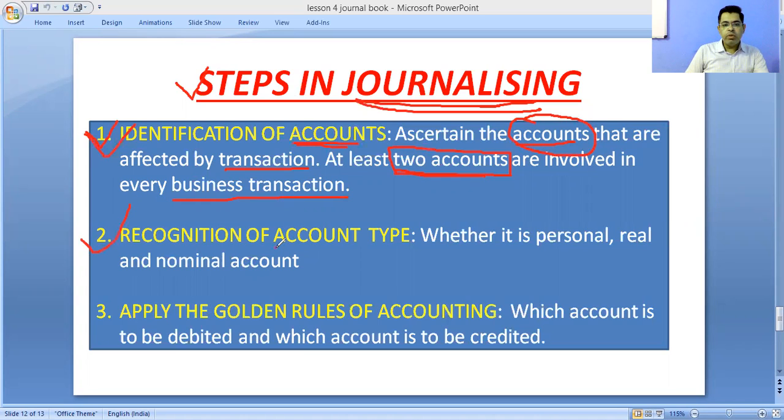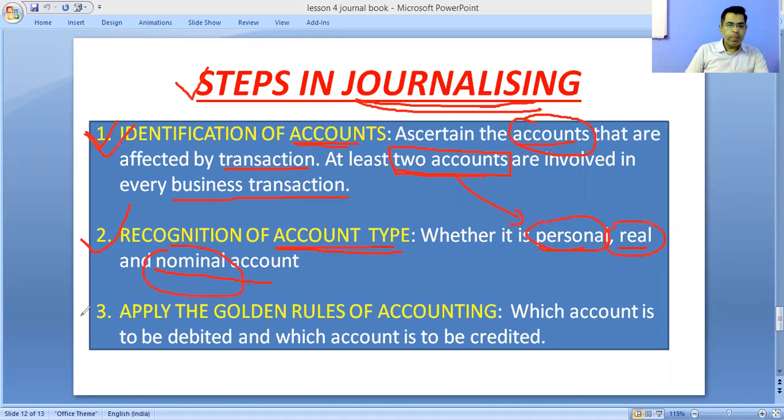Second thing, you have to check its account type, meaning whether it's a personal account, a real account, or a nominal account. In the first step, you have to identify two accounts, and after identifying those accounts, you have to check its nature, whether it relates to personal, real, or nominal.